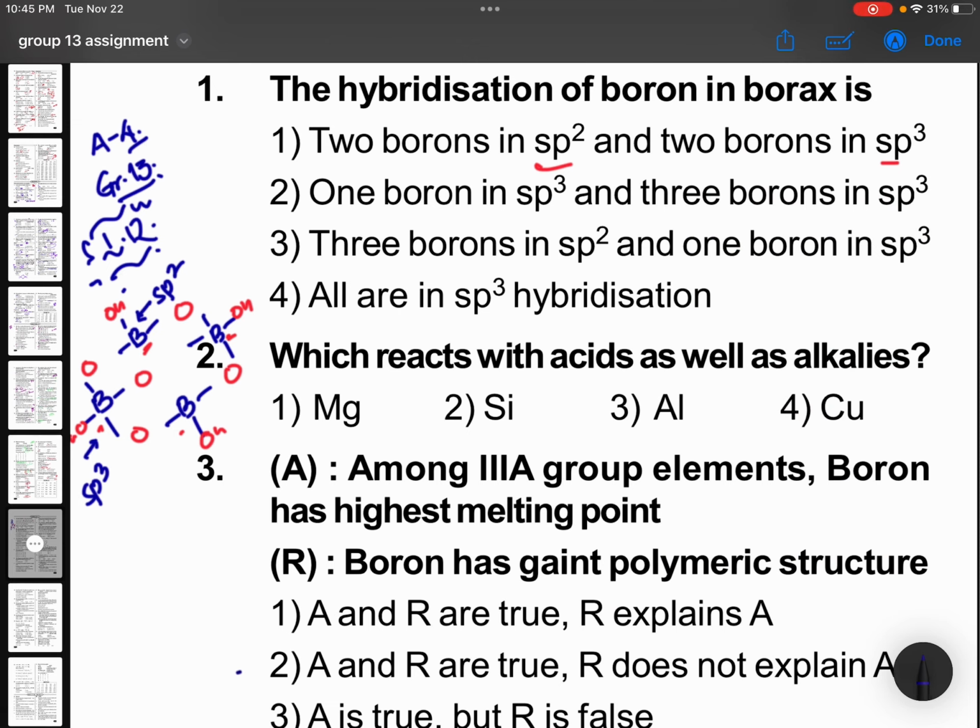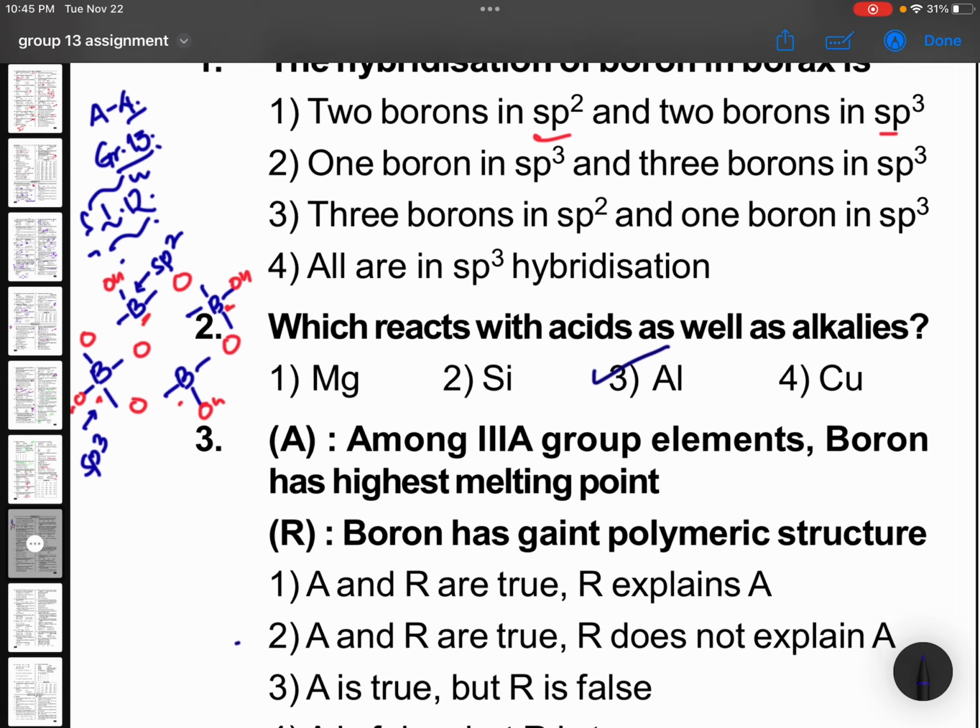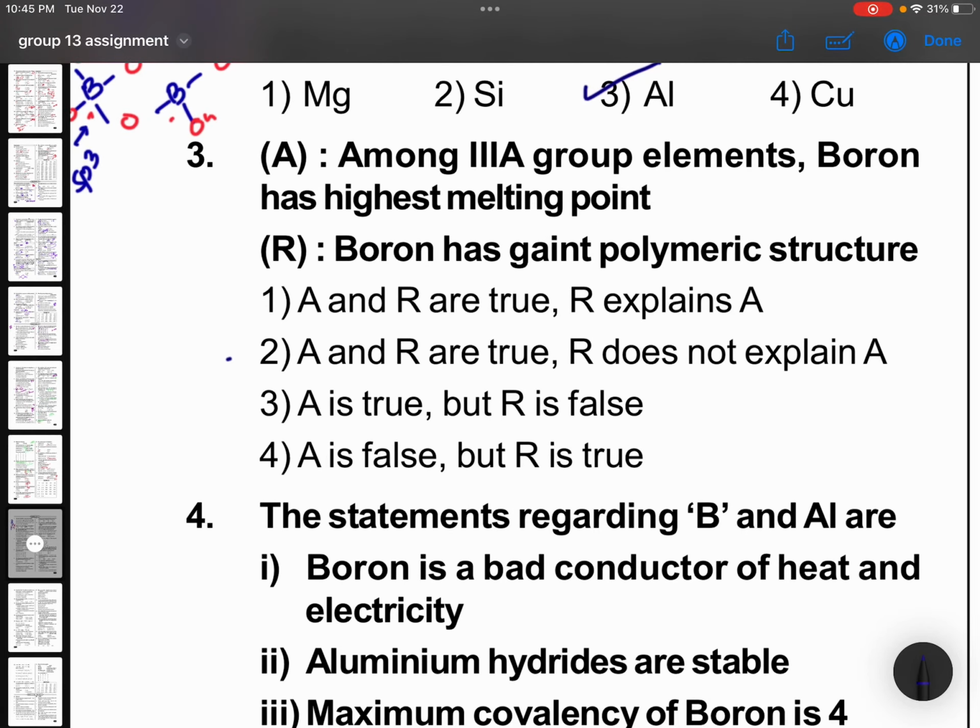Which reacts with acid as well as alkalis and releases hydrogen gas? That is aluminium. With dilute HCl, dilute H2SO4, hydrogen gas is released. Among group 13 elements, boron has the highest melting point. True. Boron has a giant polymeric structure.